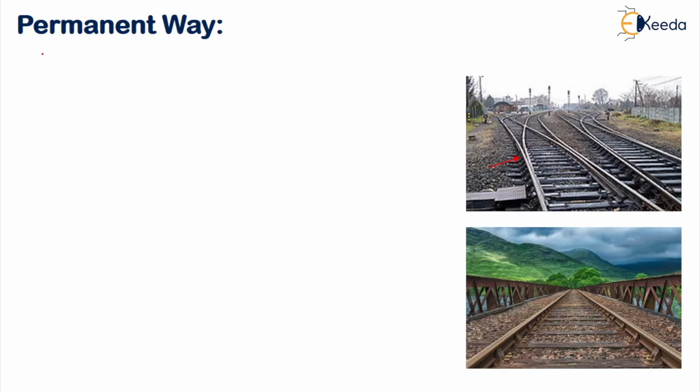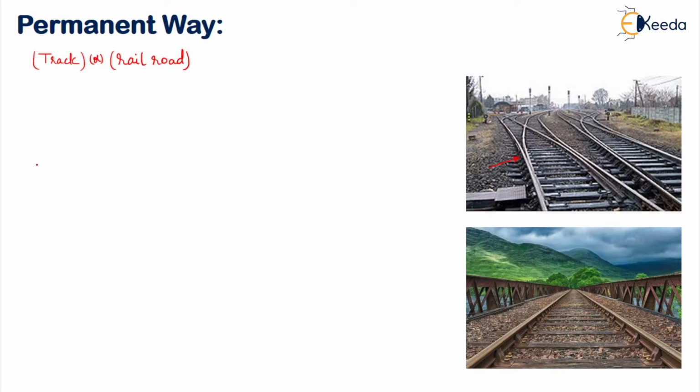So in general terms, what is a permanent way? A railway track on which the rail moves. So it's a track, or you can also call it a rail road. Like we have roads for our vehicles in which we move, like the two-wheelers, four-wheelers, that's called a highway. So similarly for rails, we need to have a particular way, and that particular way is called a railroad, or it's also called a permanent way.